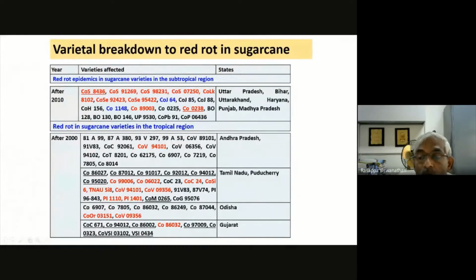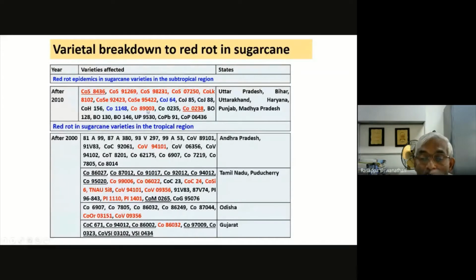And probably you are familiar with the scenario of 0238, which is the single largest variety occupying in the country. But as I mentioned earlier, this variety picked up red rot on a very small scale in 2017. And this area has gradually increased. And now we have discussed this current scenario. So this is the situation.